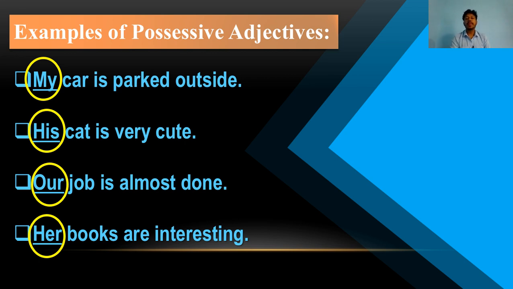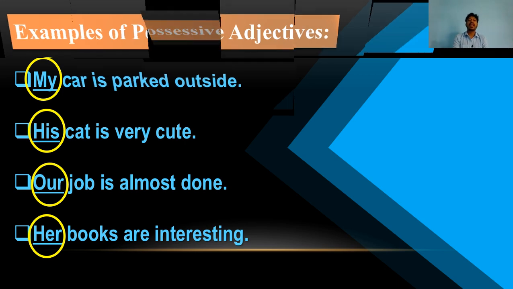Our job is almost done. So job is being modified by our. Her books are interesting. Here books are being modified by her. So in this way you can use possessive adjectives in your own sentences. Okay. So now next.